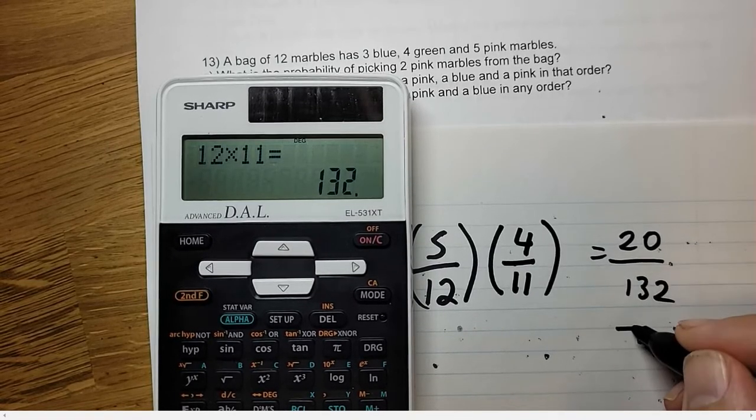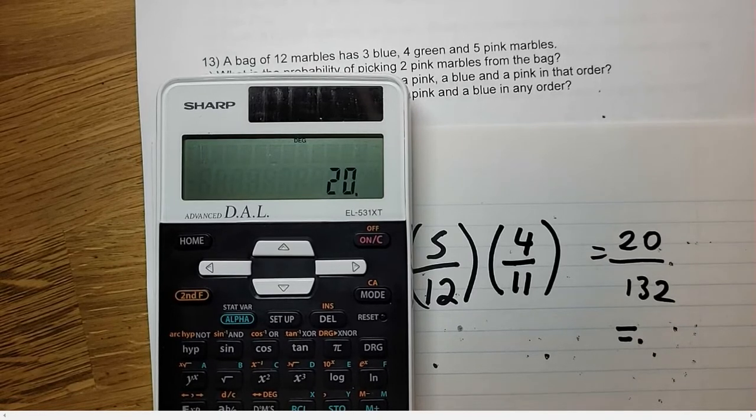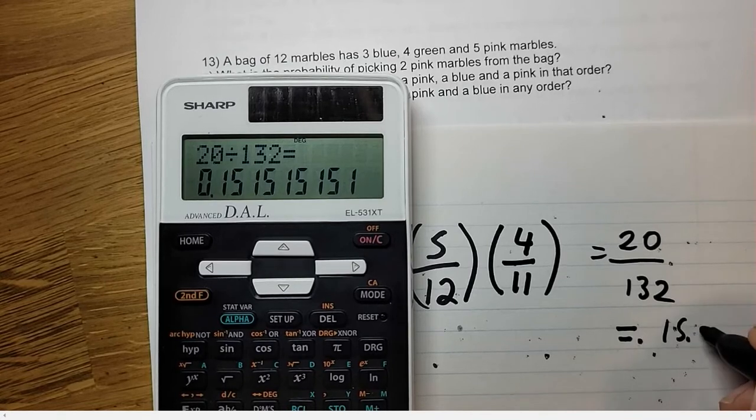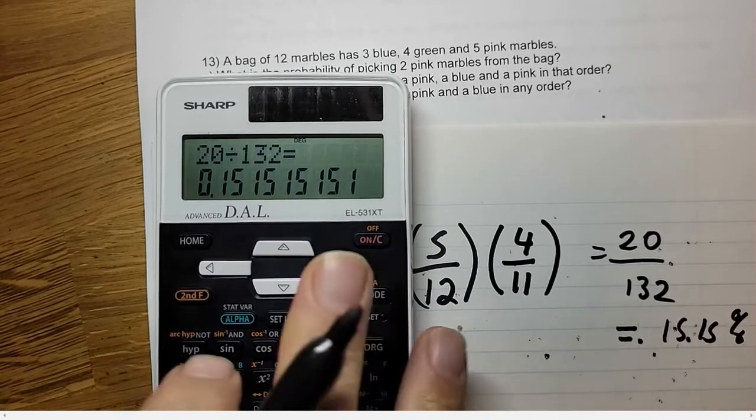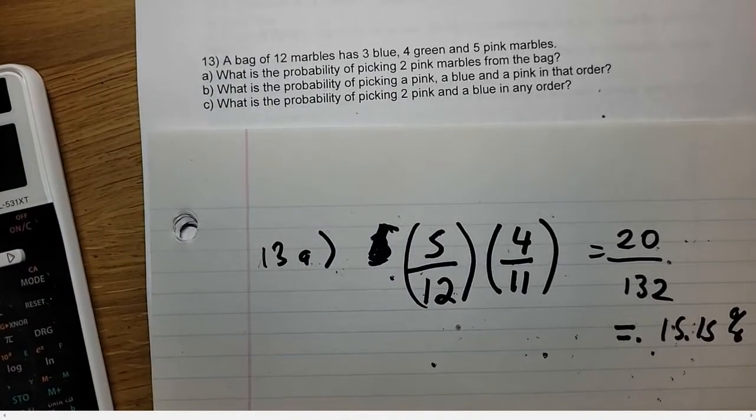Let's figure out what the percent is here. 20 divided by 132 is 15.15%. There's a 15.15% chance of picking 2 pink marbles.